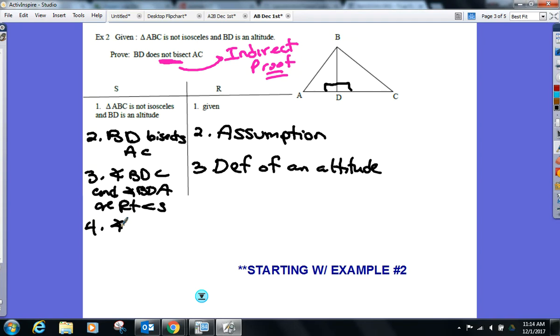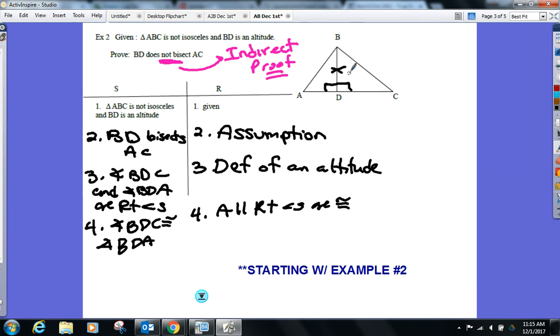This is why I said at the beginning, if you struggled with the proofs before and didn't get any help, this part's not getting any easier. That's coming back. What was the reason for the right angles being congruent? All right angles are congruent. Okay, so you got right angles. What else? Still looking for another pair. Maggie, go. We can still use it. Absolutely. BD congruent to itself.